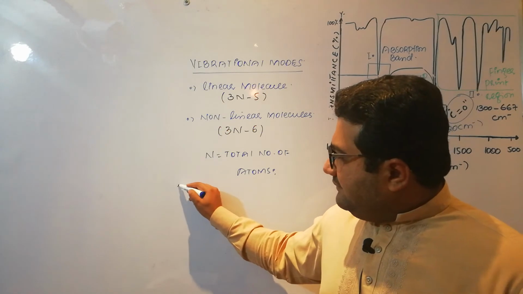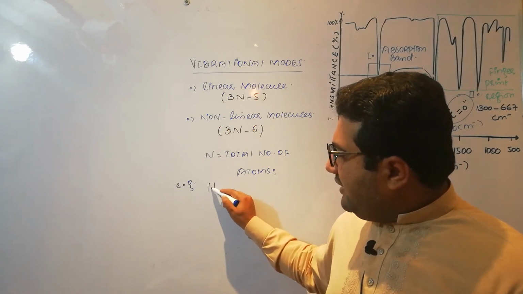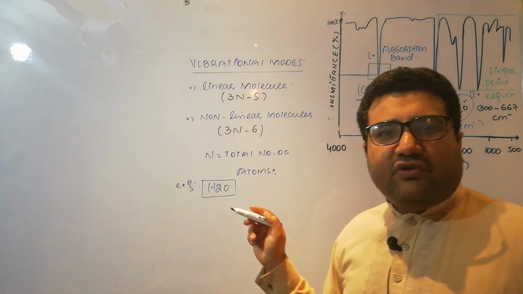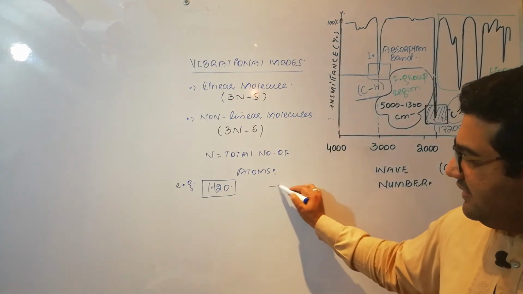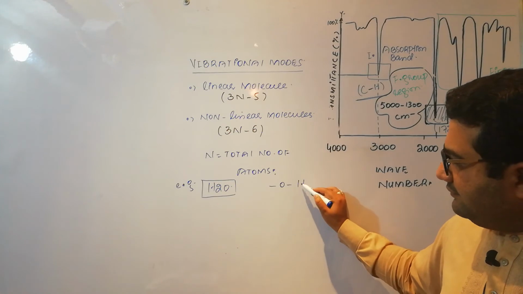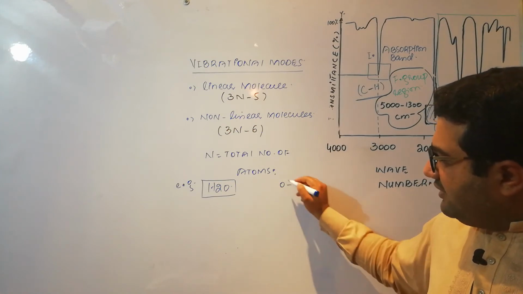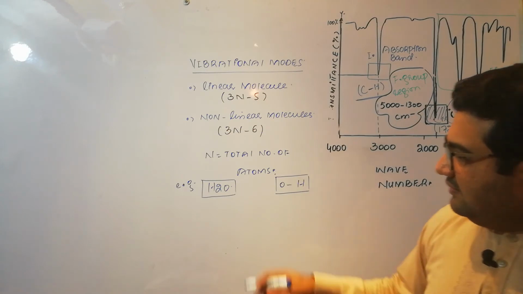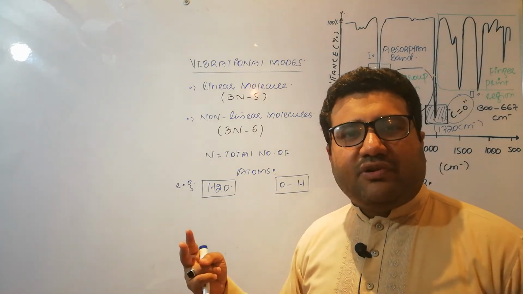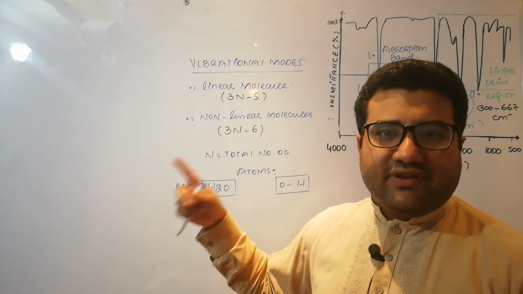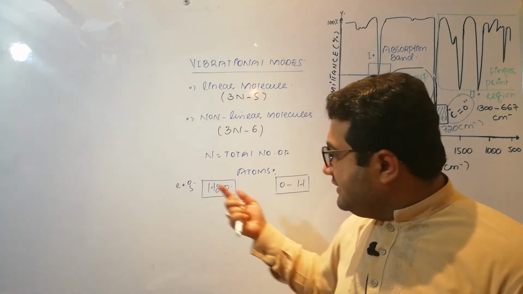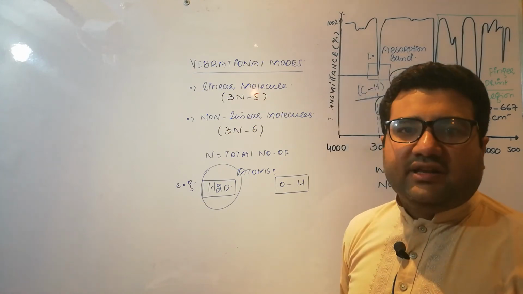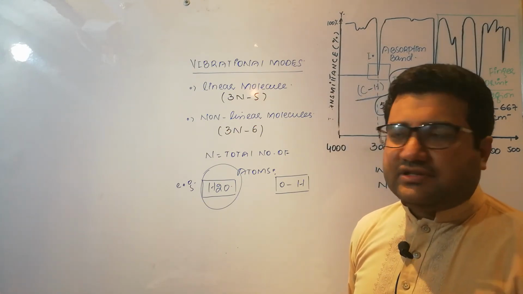For example, if we have water, now in water only one type of bond is present, that is the OH bond. There are two OH bonds in water. But these two OH bonds can vibrate in different ways, in different modes. And how are these modes calculated? You know very well that water is a non-linear molecule because of the presence of its lone pair.